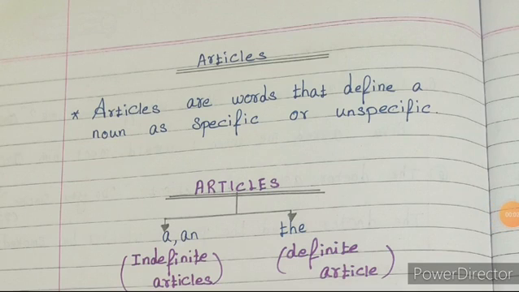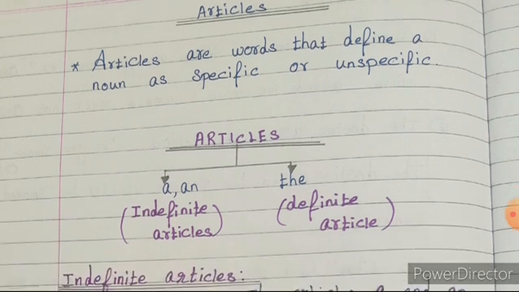Children, this articles grammar, the rules and definitions, we have written in our classwork notebooks. We can recall this grammar and then we shall do the worksheet of articles. First look at the definition children. Articles are words that define a noun as specific or unspecific. And then articles are divided into two categories. One is the indefinite article and the second one is the definite article. The articles a and an are known as indefinite articles and the article the is mentioned as the definite article.